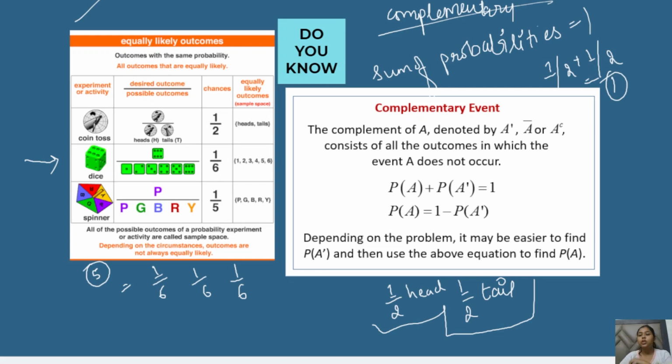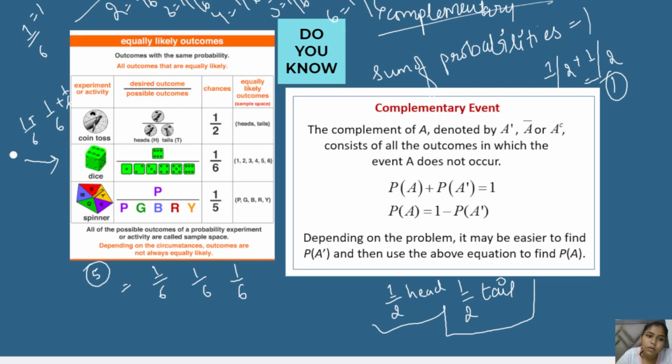Taking another example of the dice, I told you that the probability of getting 1 is 1 by 6, the probability of getting 2 is 1 by 6, getting 3 is 1 by 6, getting 4 is 1 by 6, getting 5 is 1 by 6, and getting 6 is also 1 by 6. When we add all these outcomes, we add 1 by 6 six times.